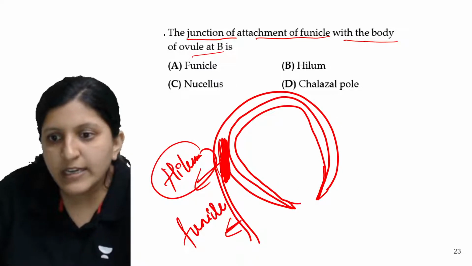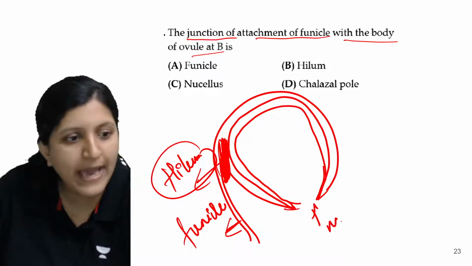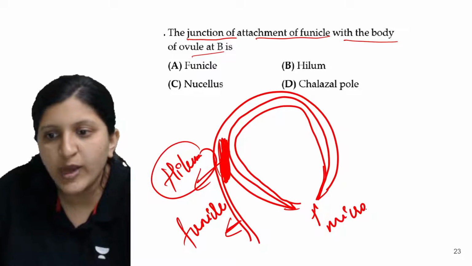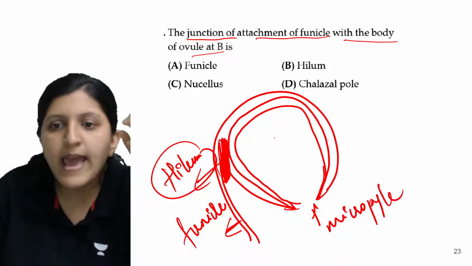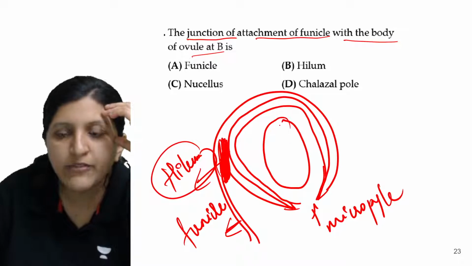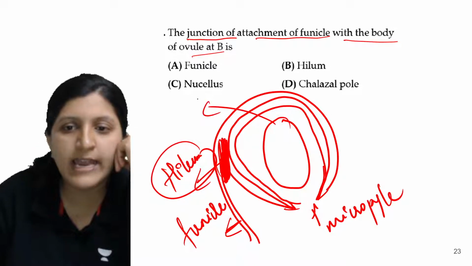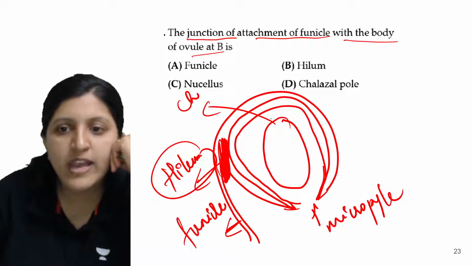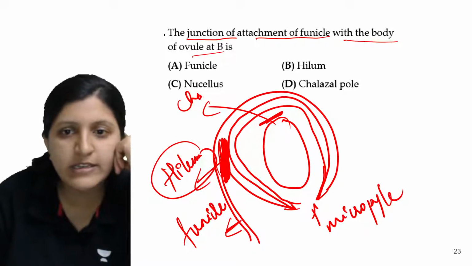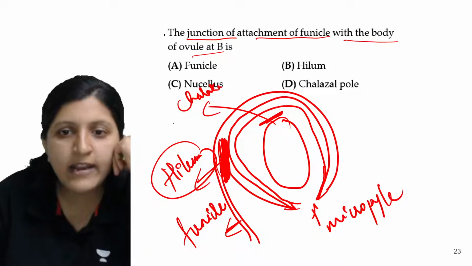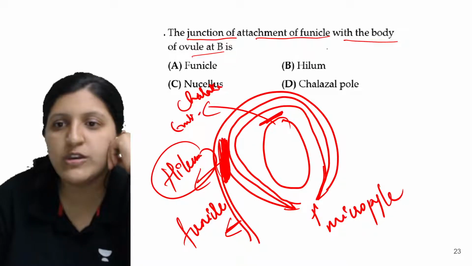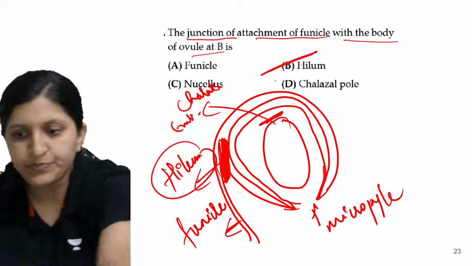Here this one is the micropylar opening, the micropyle, and inside you can find the embryo sac. This side is the chalazal end, and this is the embryo sac. So the answer for this one is hilum.